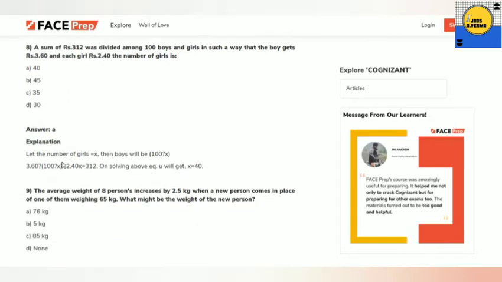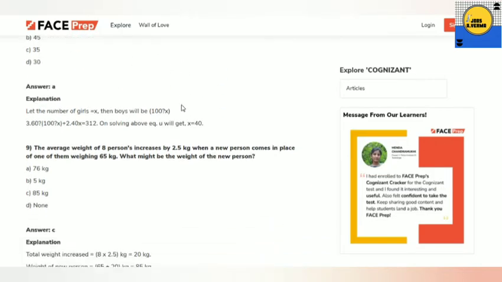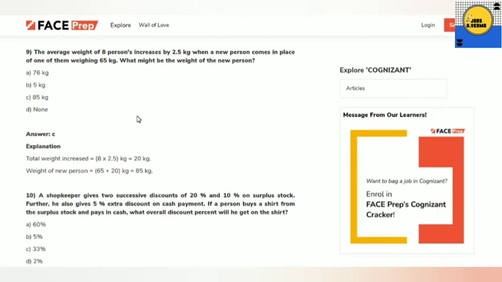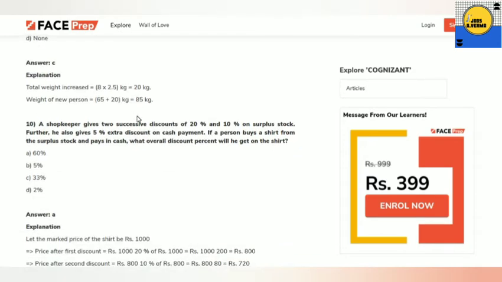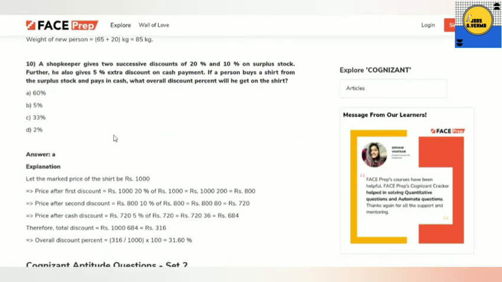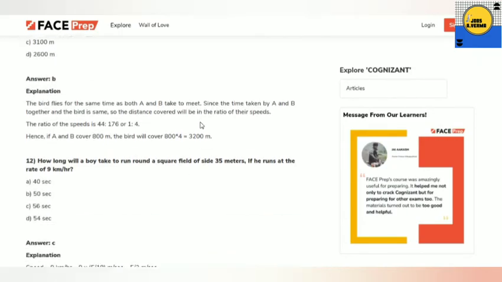Then another question has come from number system, divisor system, equation. Then the next question has come from average. Okay, so you can take a screenshot of it. The next question is very important, it has come from profit and loss. Practice it very well. I will give the link of this website so that you can get these questions easily.